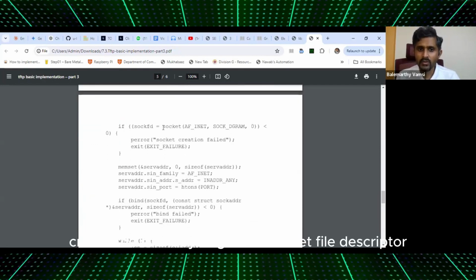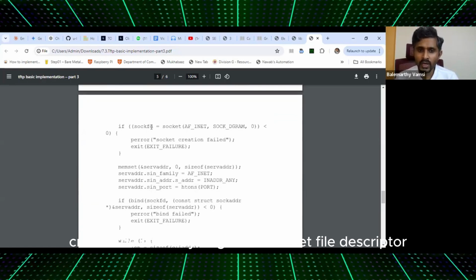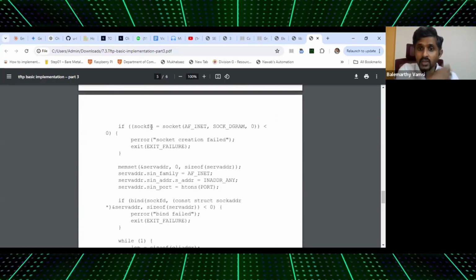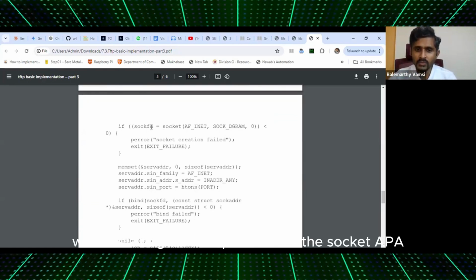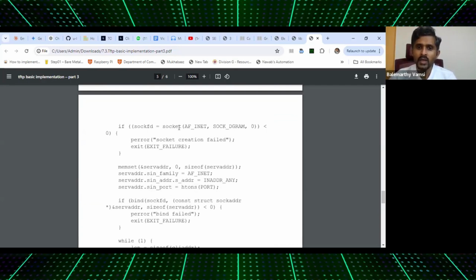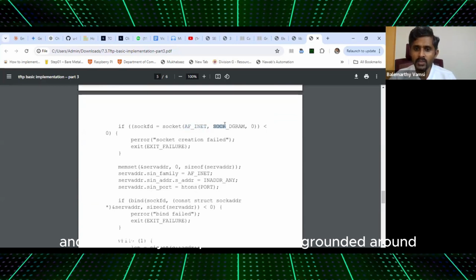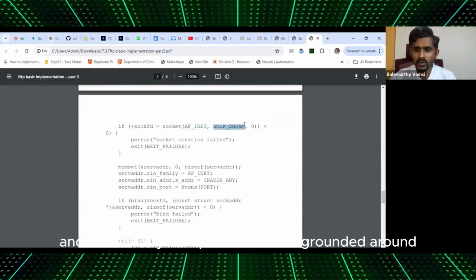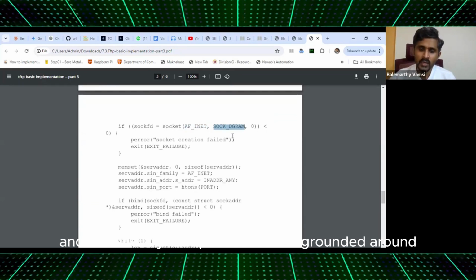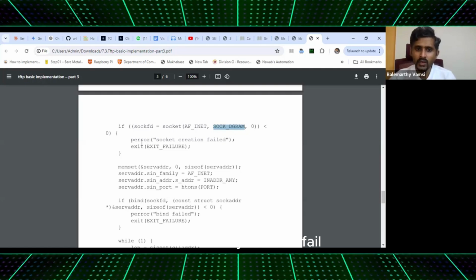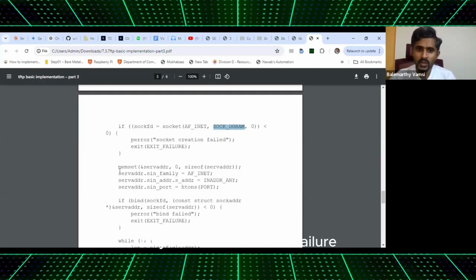Create the socket, you get the socket file descriptor. Now, if that fails, which is a negative response from the socket API, and if you see it is family is internet family and the type is UDP, socket datagram, which is UDP. Socket failed, so you exit with an exit failure.